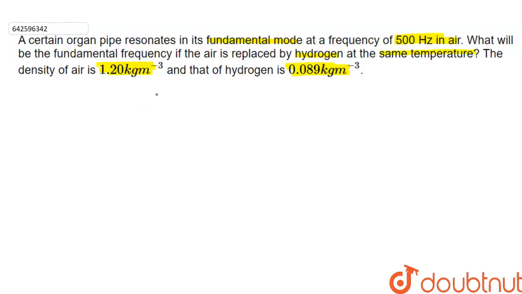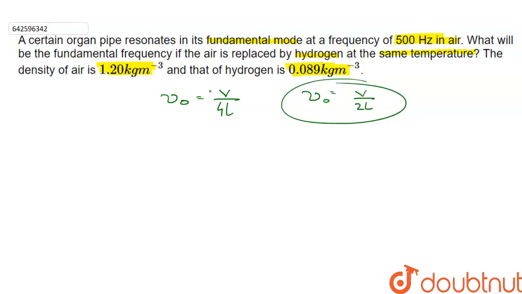We know that in case of a closed organ pipe, the fundamental frequency nu naught is equal to V by 4L, and in case of an open organ pipe, the fundamental frequency nu naught is equal to V by 2L. From these two formulas, we can see that the fundamental frequency nu naught is proportional to the speed of sound V.